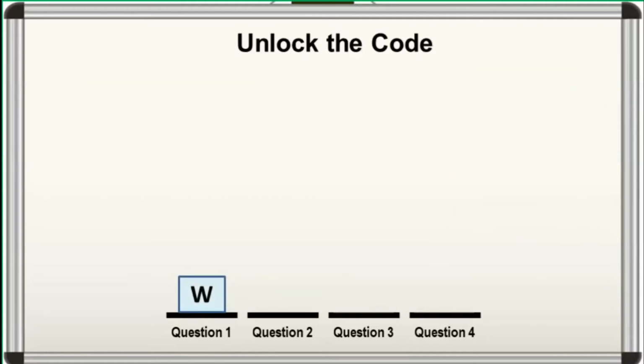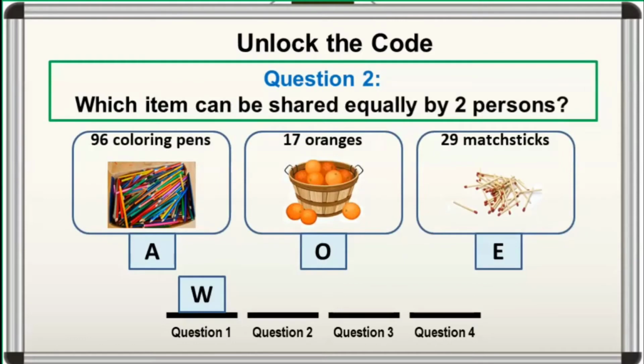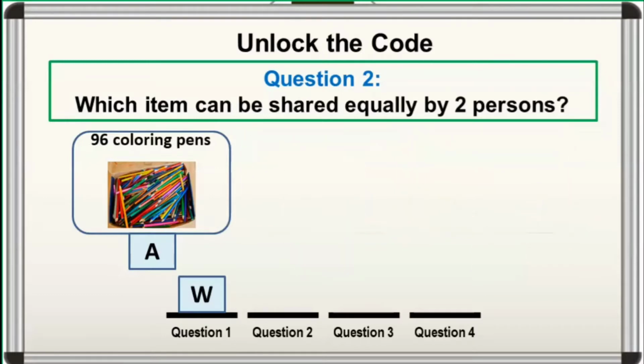For number 2, which item can be shared equally by 2 persons? Right. 2 persons can share 96 coloring pens equally, and they will receive 48 coloring pens each.